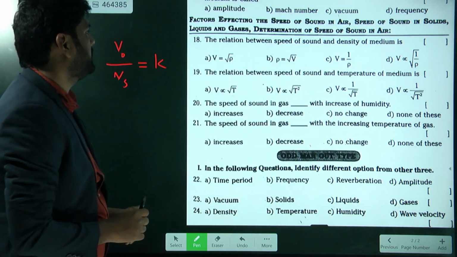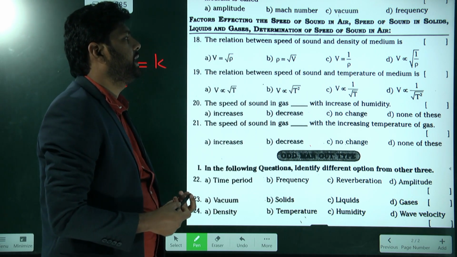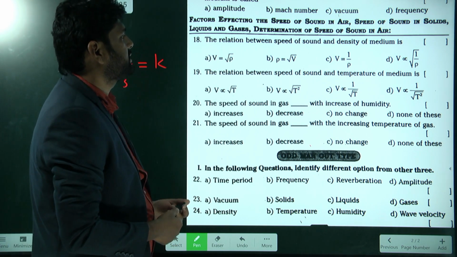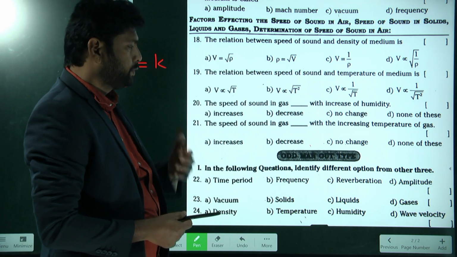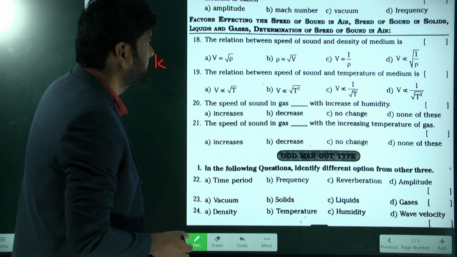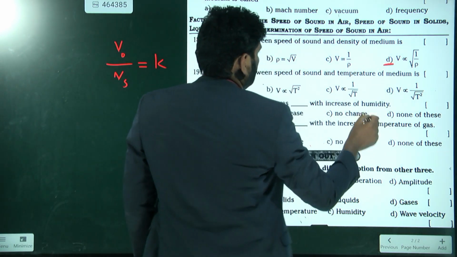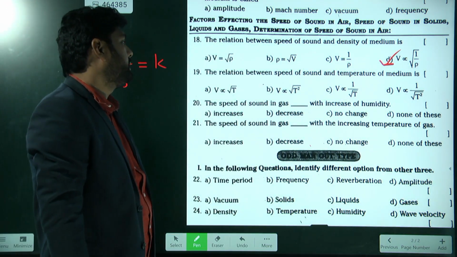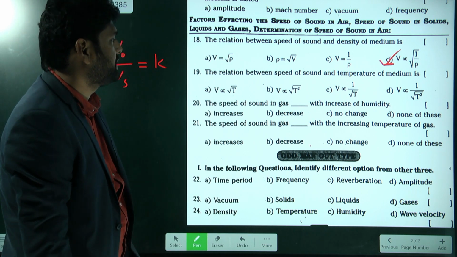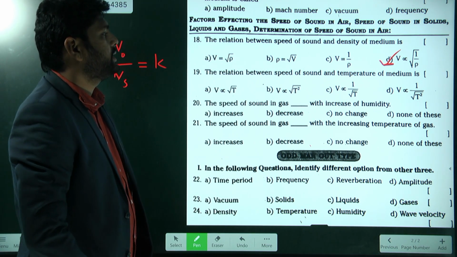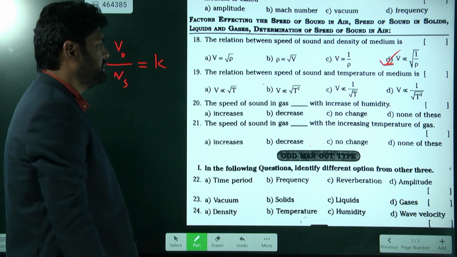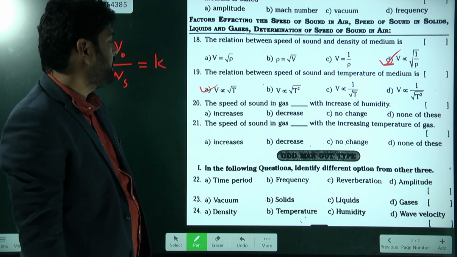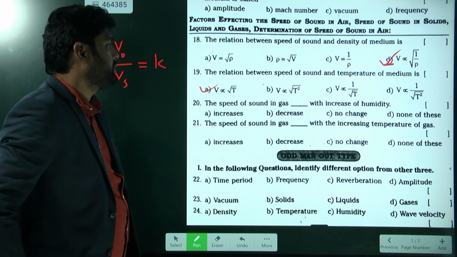Next, what is the relation between speed of sound and density of the medium? Actually, here this is the answer, so option D is the answer. Okay, now next, what is the relation between speed of sound and temperature? It is a directly proportional relation. Understand? Speed and temperature are directly proportional.